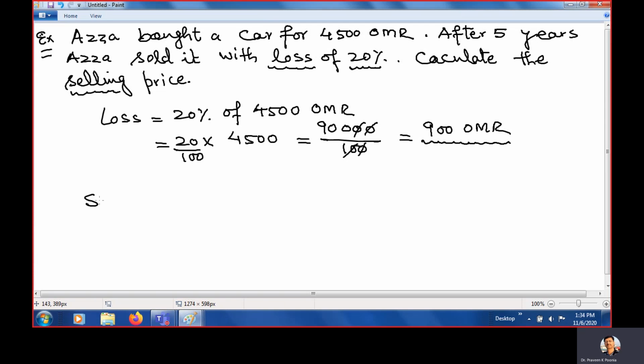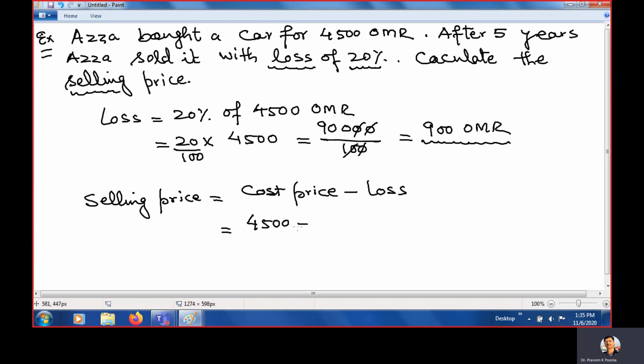So what is the selling price? Selling price is always the cost price, meaning buying price, minus loss. Clear? So cost price is how much? It is 4,500 minus loss. Loss is 900.